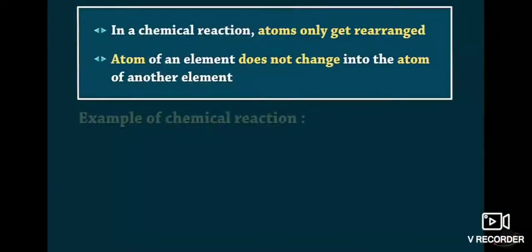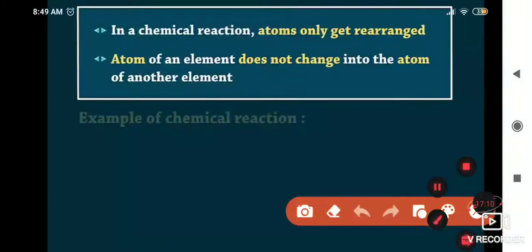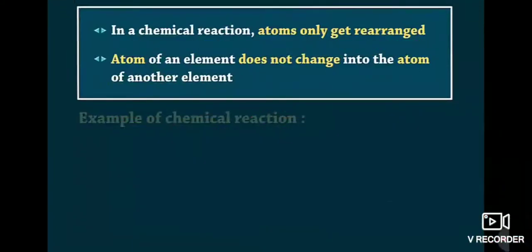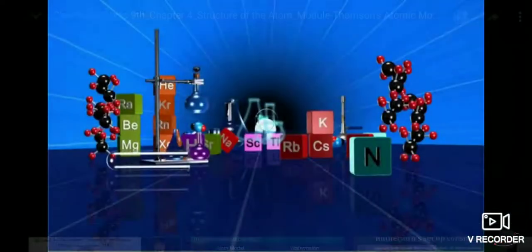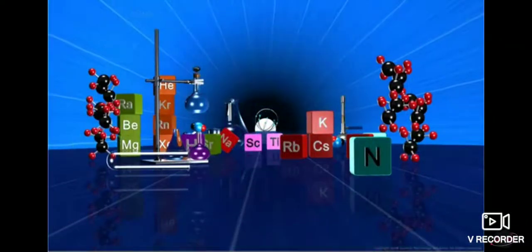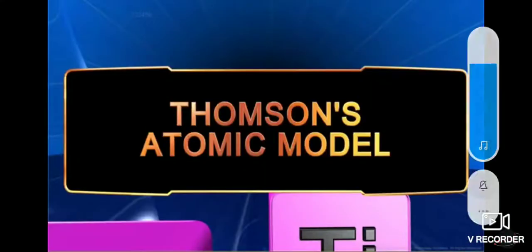So these things we understand from this video: in a chemical reaction, atoms only get rearranged, and atoms of an element do not change. Atoms do not change their properties into those of an atom of another element. Okay, now after this we will see the plum pudding model of Sir J.J. Thomson. In this module, you will learn about Thomson's atomic model.